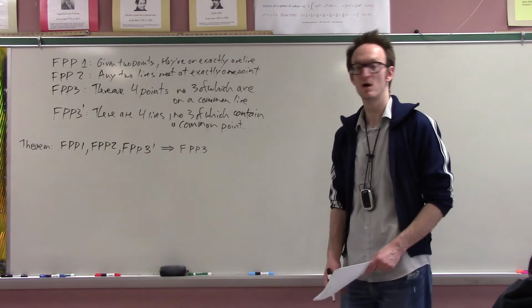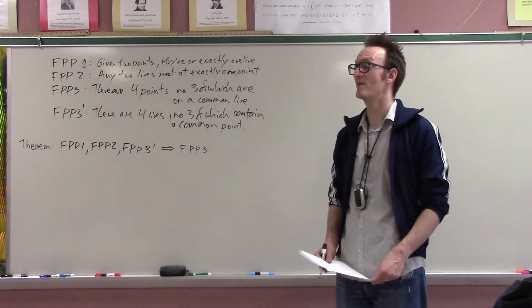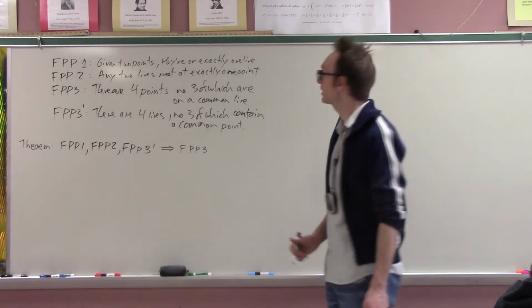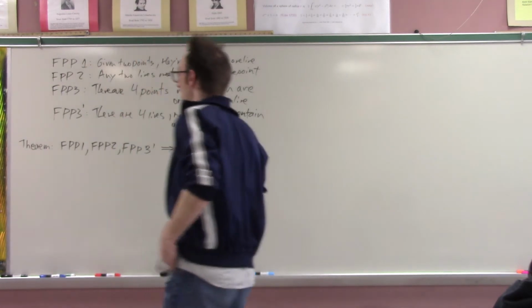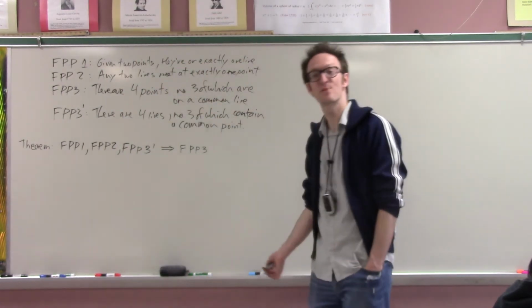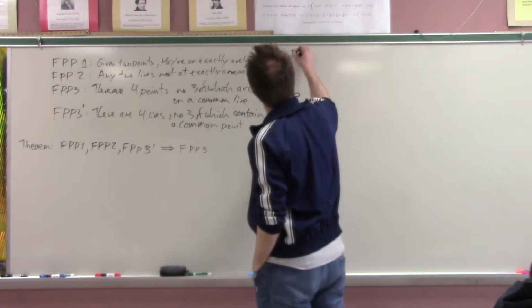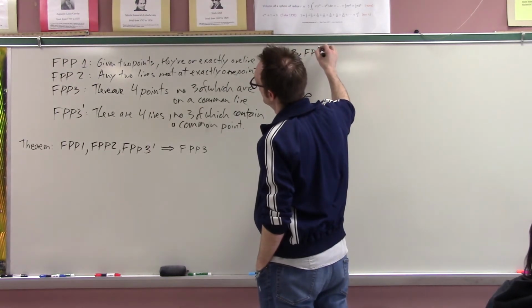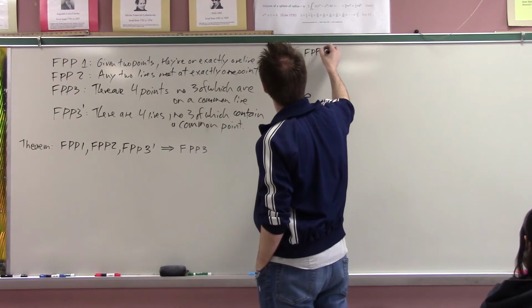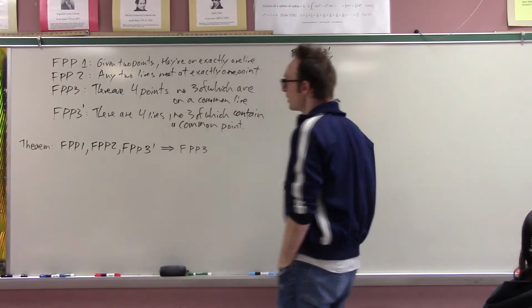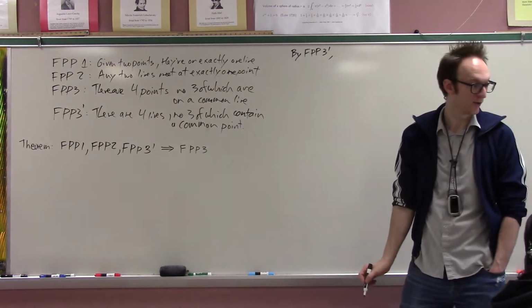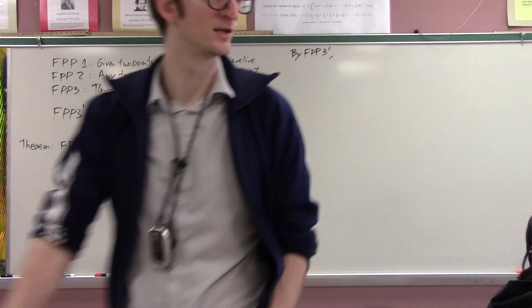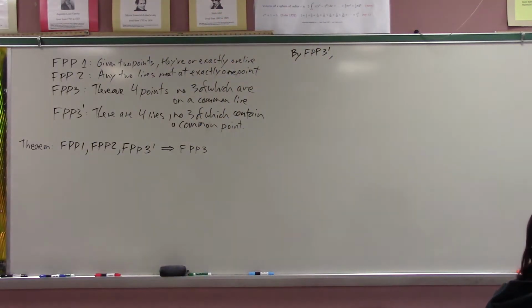Let us know, what is it that I know? I know FPP3 prime. So I shall invoke FPP3 prime. By FPP3 prime, what do I know?